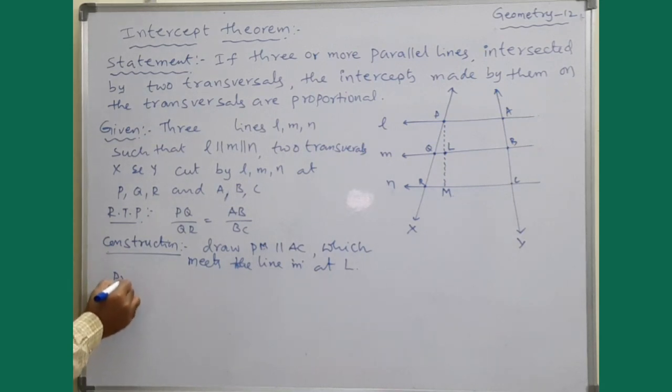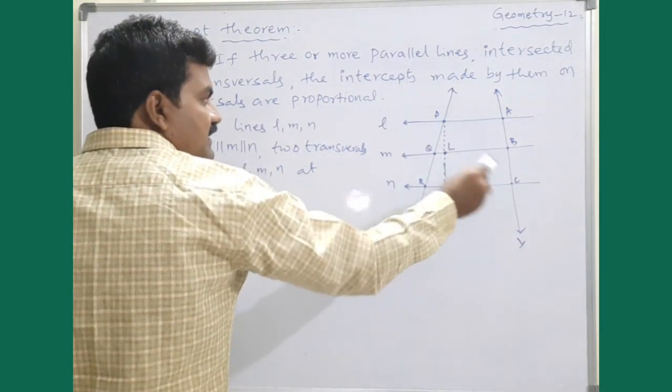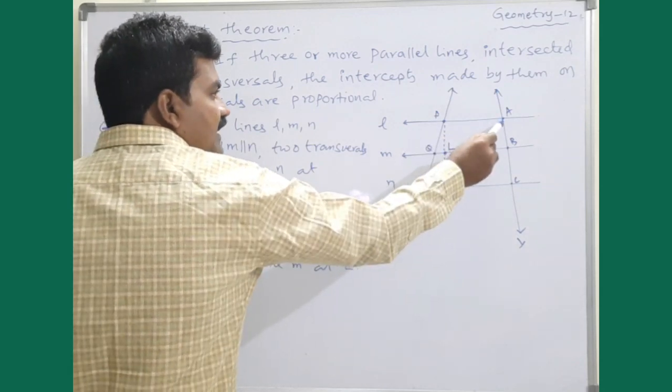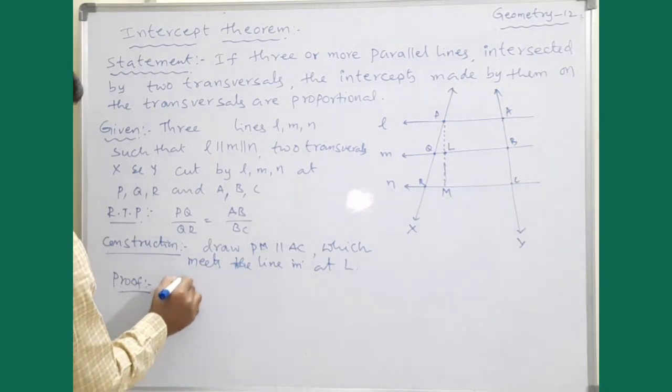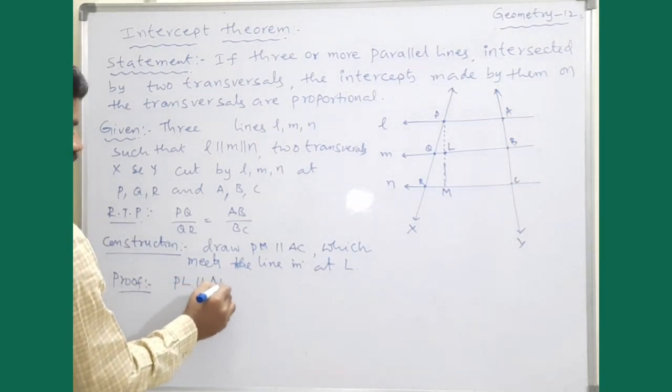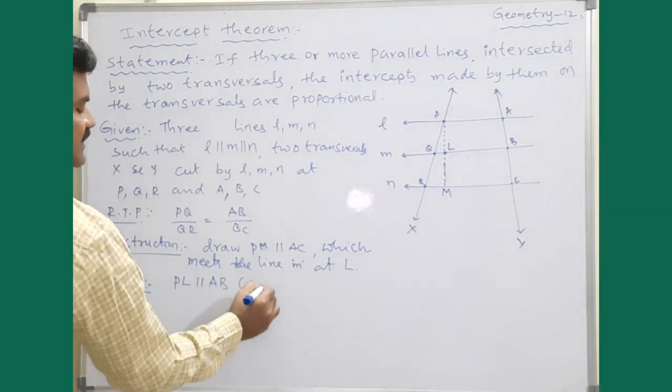Okay. Now coming to the proof. Because PM is parallel to AC, PL is parallel to AB because of construction.